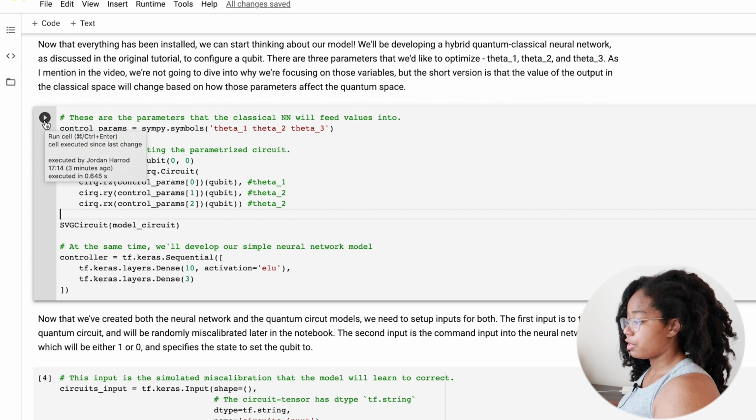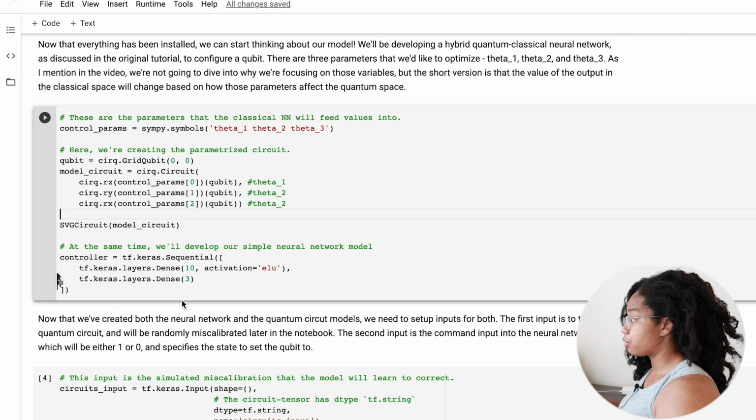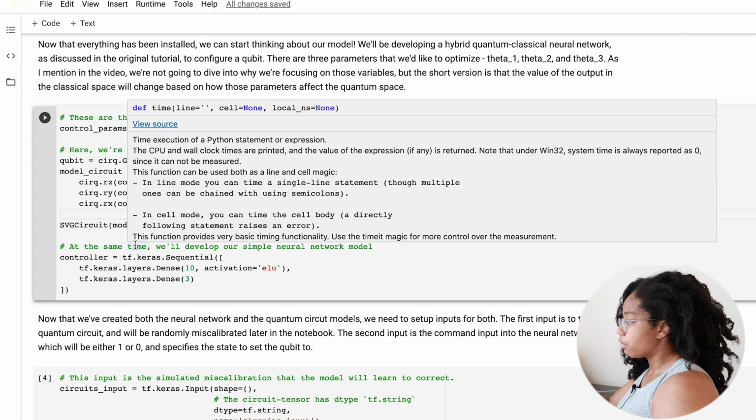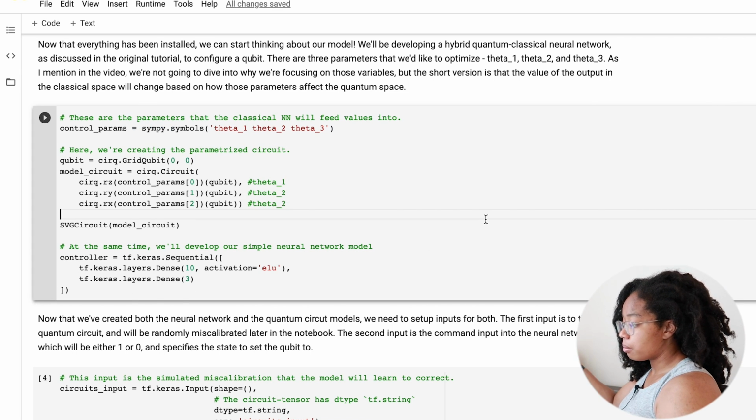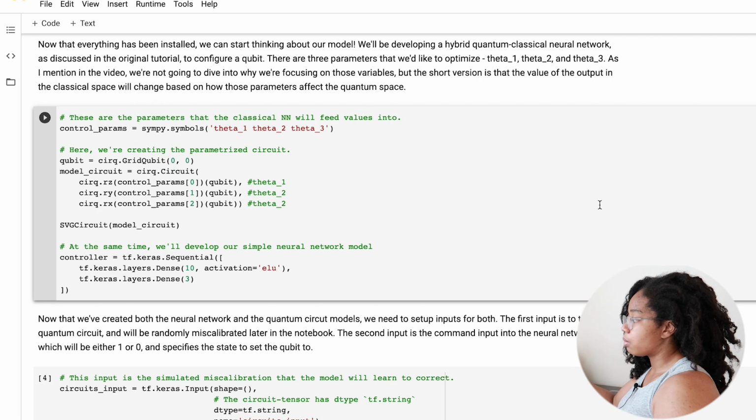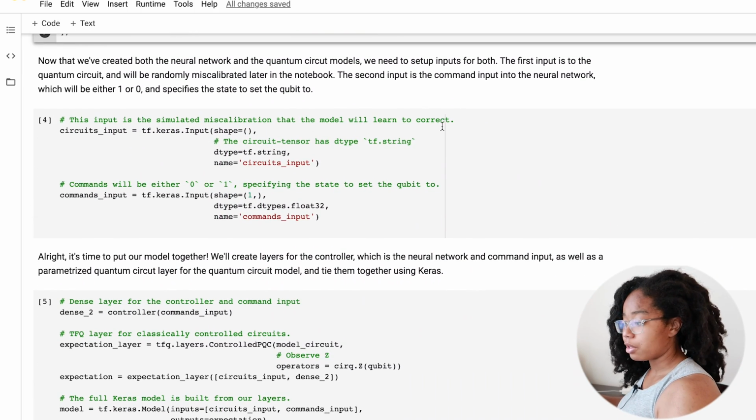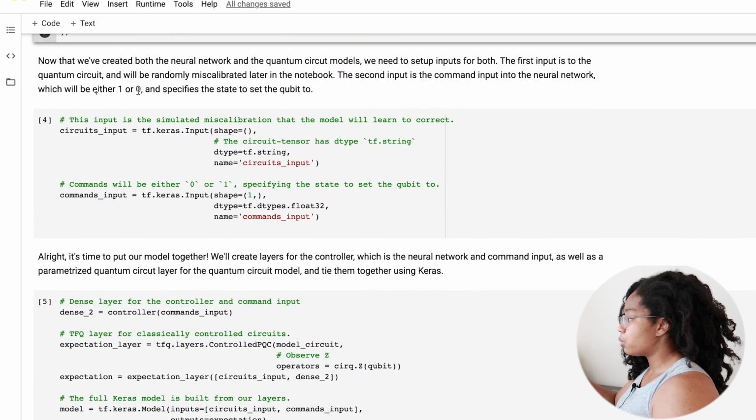So now that we have our quantum circuit, we want to develop the neural network that will control it. This is a pretty simple neural network that consists of an input, a hidden layer of size 10, and then an output of size 3. And the 3 outputs that this network provides correspond to the 3 parameters that we set in the original circuit. These are the values that we're looking to optimize using our neural network. Okay, so we have a controller and a quantum circuit, and now we need to connect them. To do this, we'll create inputs for both the controller, which is the command input here, as well as for the circuit, which is the circuit input here.